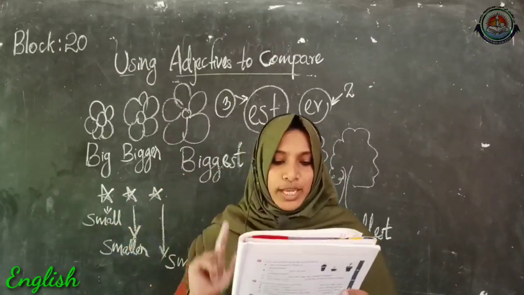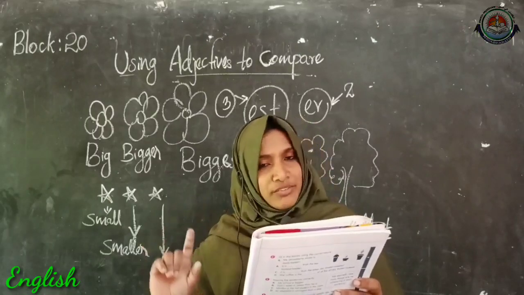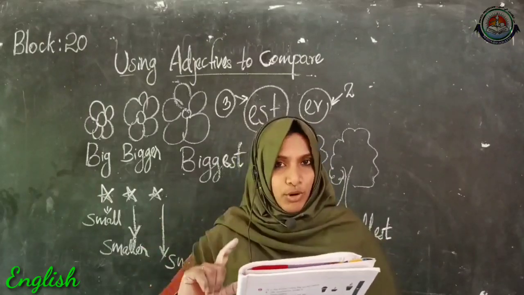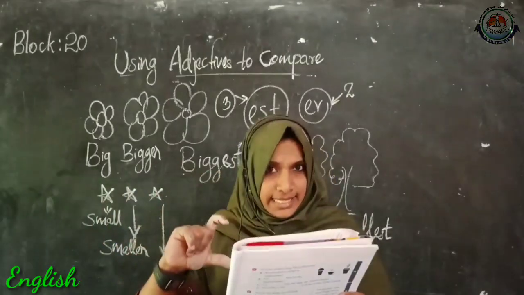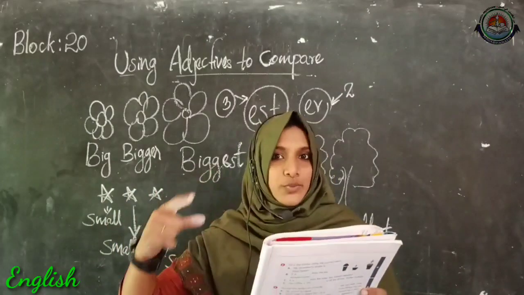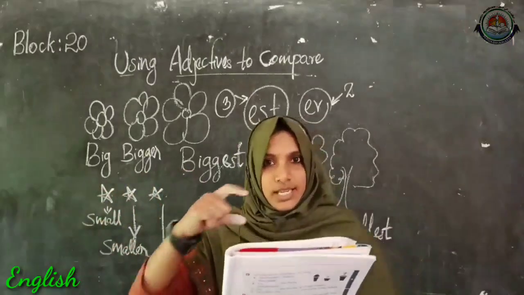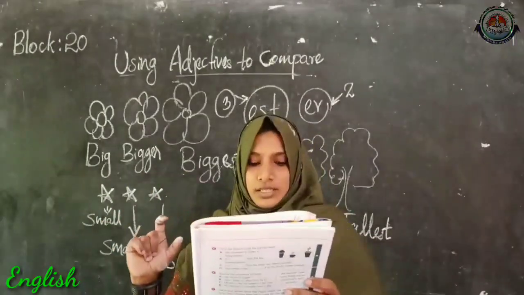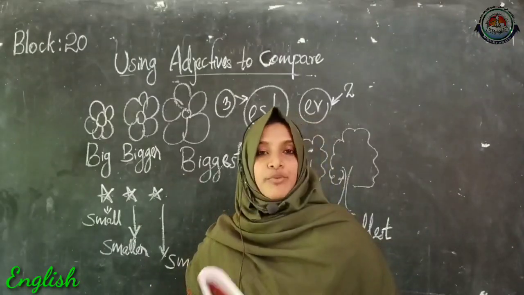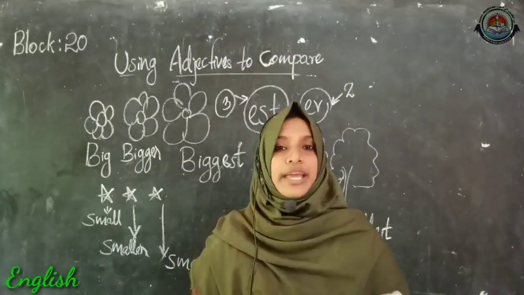Then 3, look at the pictures, write one word for each. Small, smaller, smallest. Then in the case of sweet, sweeter, sweetest. This is how you can complete. Then 4, complete the table. You need to do the question number 1 and 5 to 8.